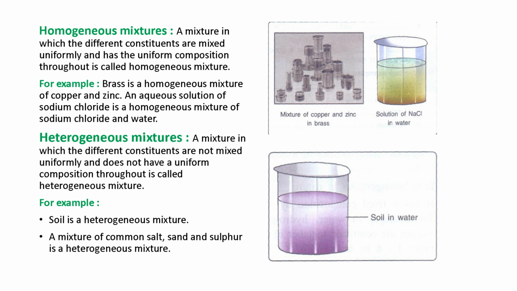Then we come to the heterogeneous mixture, a mixture in which the different constituents are not mixed uniformly and which does not have a uniform composition. So it's totally opposite of homogeneous. If a mixture does not have a uniform composition, we call it a heterogeneous mixture. For example, soil is a heterogeneous mixture. A mixture of common salt, sand and sulfur is a heterogeneous mixture. So these are two examples of heterogeneous mixture.